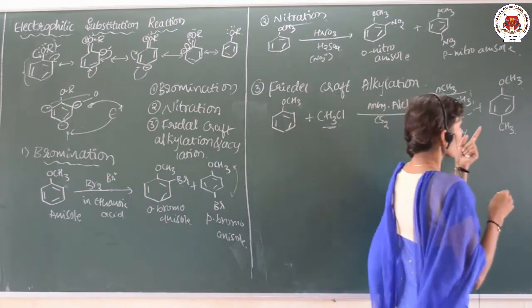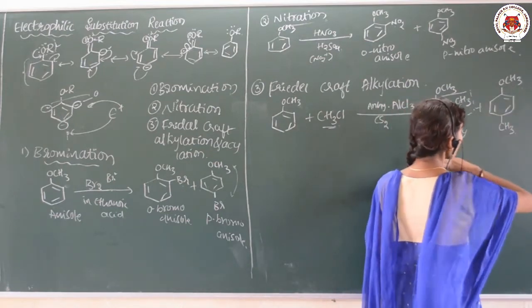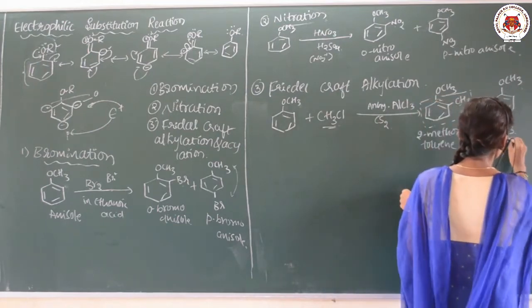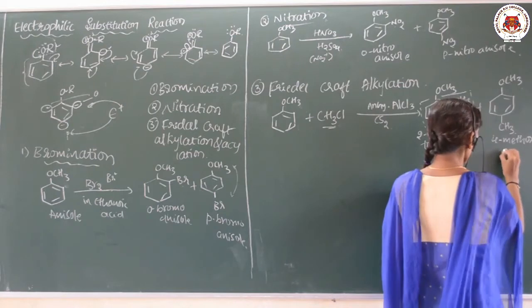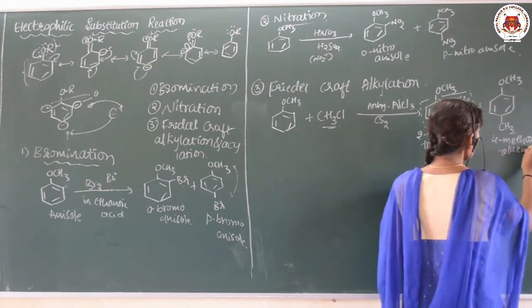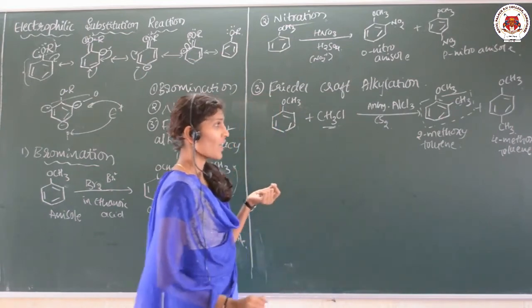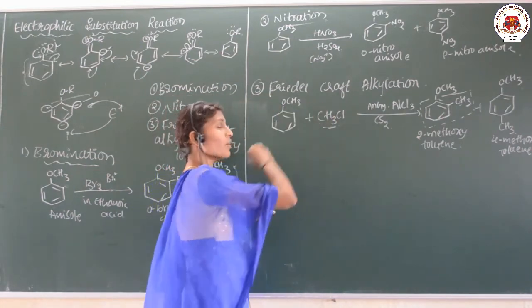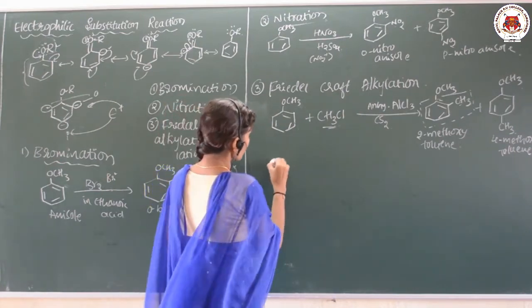While this one, you might be guessing 1, 2, 3, 4, it means 4-methoxy toluene is the product. 4-methoxy toluene is obtained during the Friedel-Crafts alkylation, that is substitution of the alkyl group onto this ring system, and then acylation.